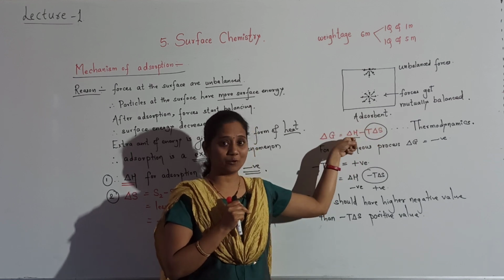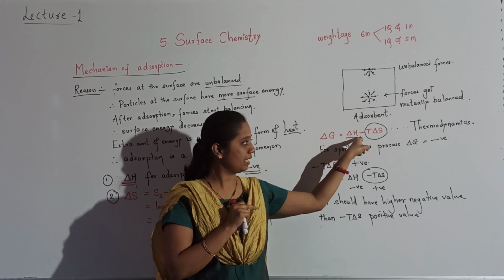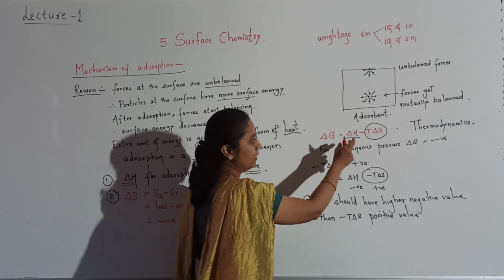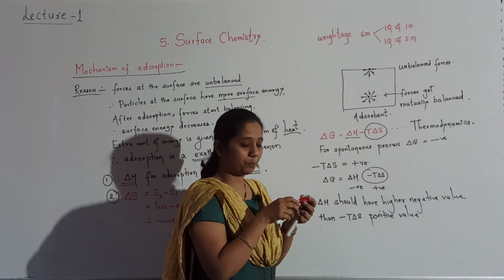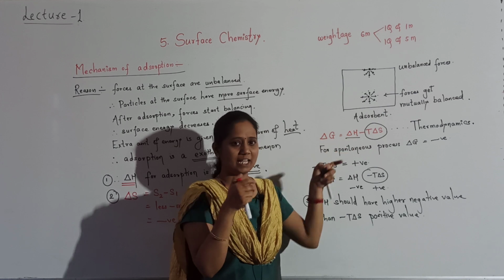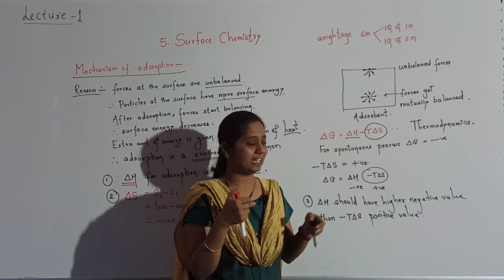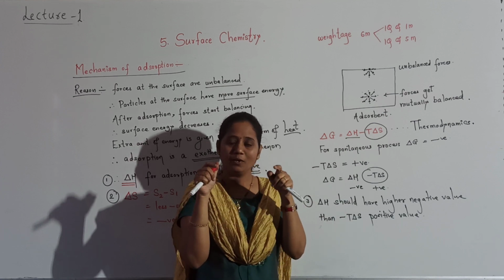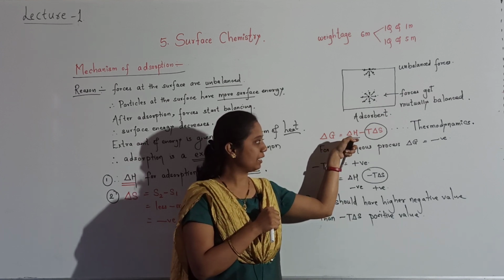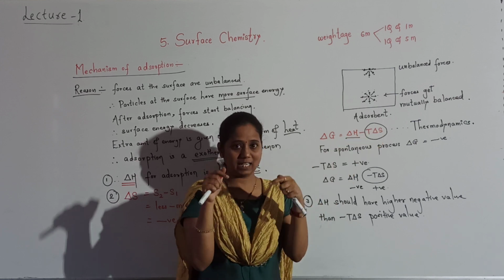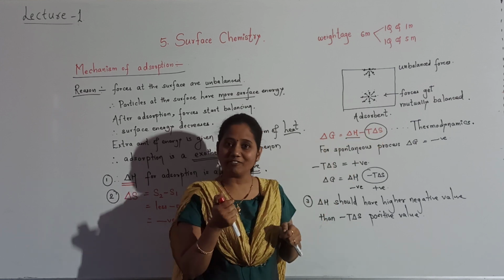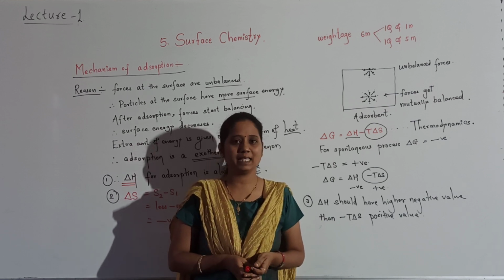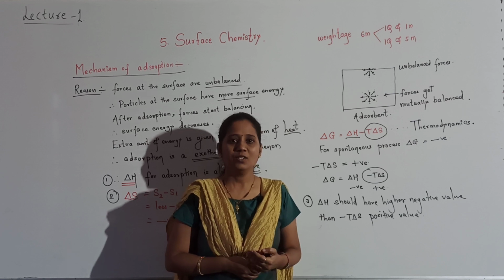Both values become equal, but delta H is negative and this term is positive. Finally, it will become equal to the T delta S positive value. When it happens, one is negative, one is positive, equal quantity, then delta G will be 0, and that is where equilibrium is attained.